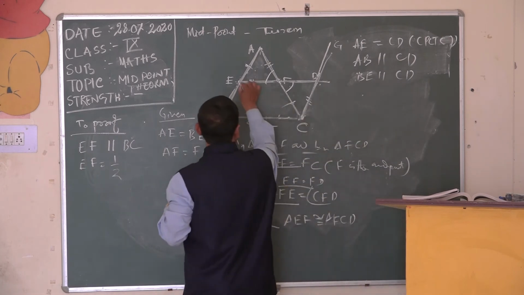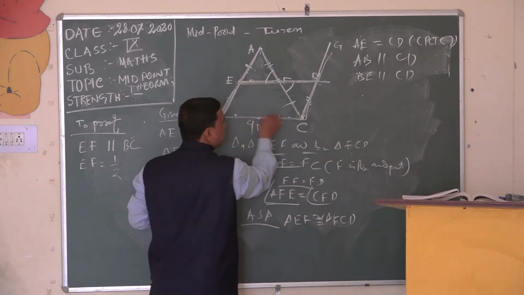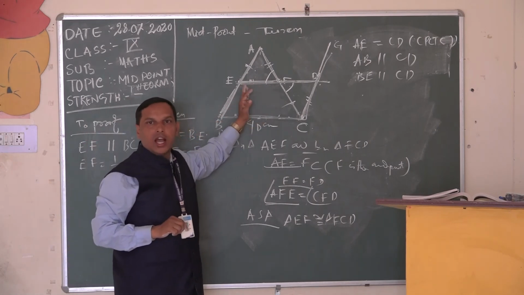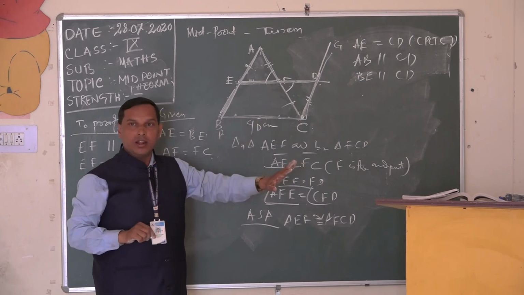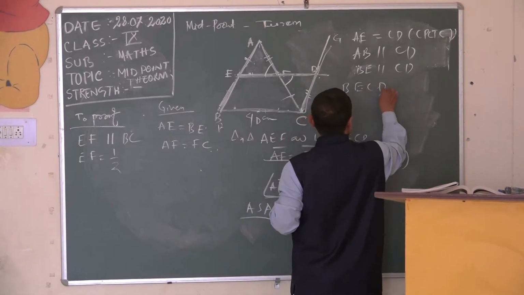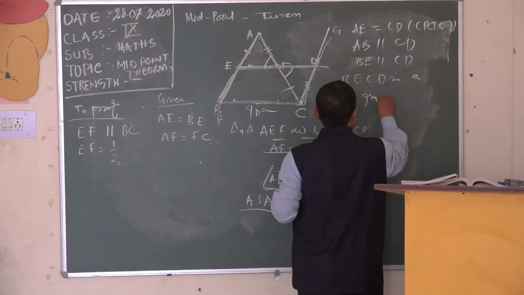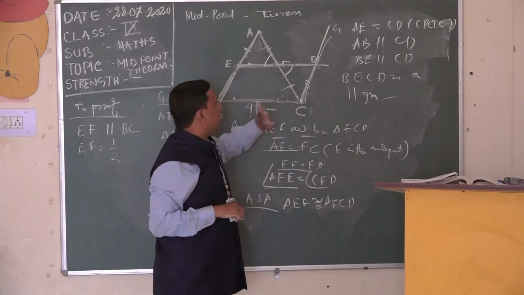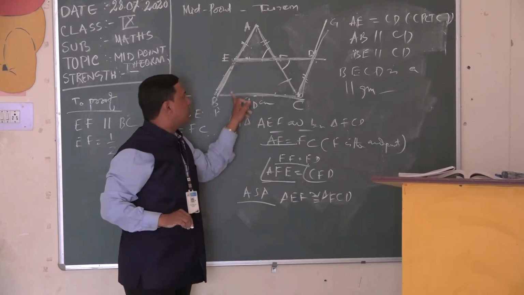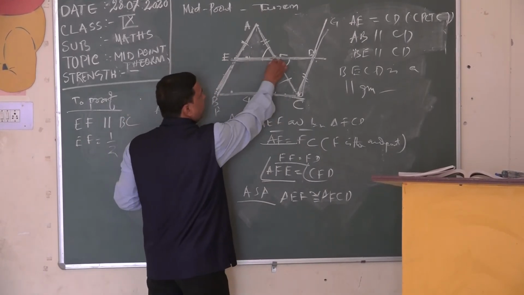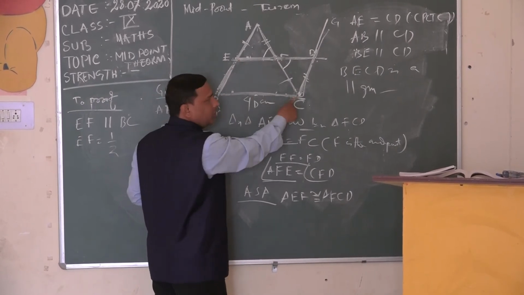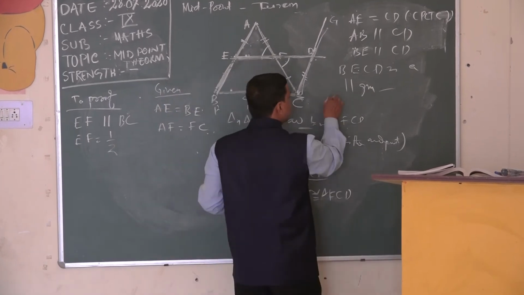So that EBCD is what? It is a parallelogram. You know that when a quadrilateral has opposite sides parallel and equal, it is a parallelogram. So we can say that BECD is a parallelogram. Clear? So it is a parallelogram now. These are opposite sides, ED equal to BC, and you know that EF is equal to half of ED because of FD. So EF is parallel to BC. So your concept is now clear.